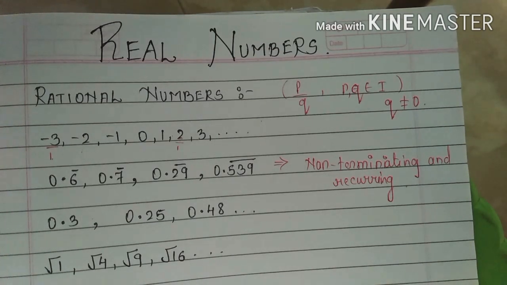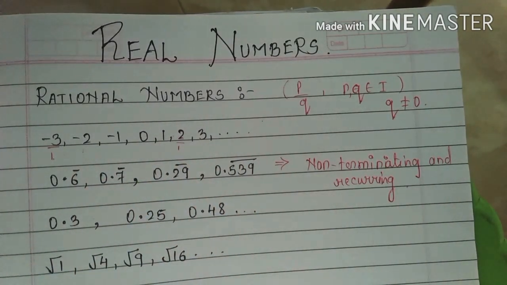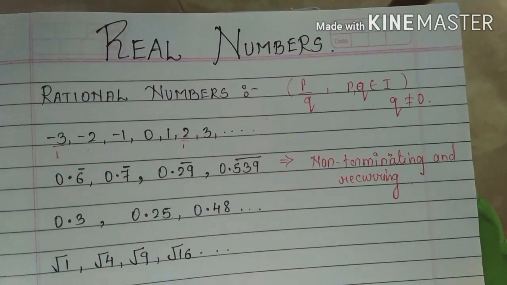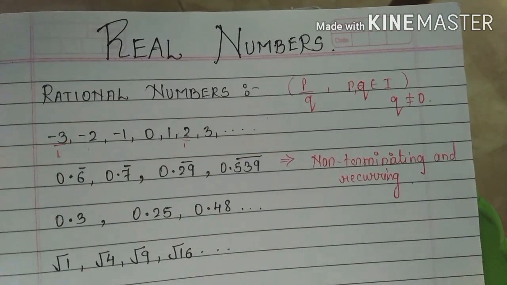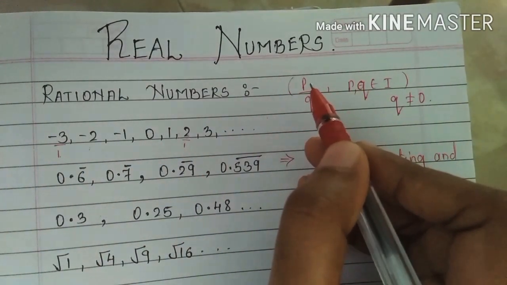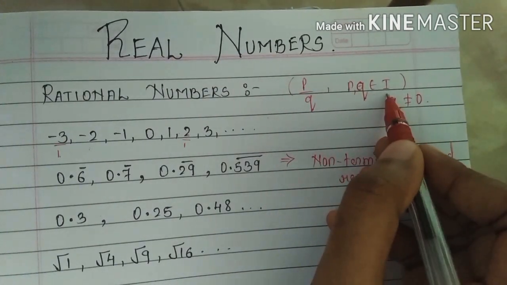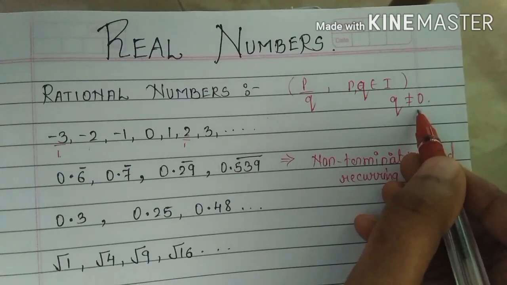Okay. So in the last period, we have already started with the new chapter, that is real numbers. In that we have already learnt what we mean by real numbers, rational numbers and irrational numbers. Let us take a quick revision of rational numbers and irrational numbers. We all know that rational numbers are those in the form of p upon q, where p and q belong to integers, where q should not be equal to 0.